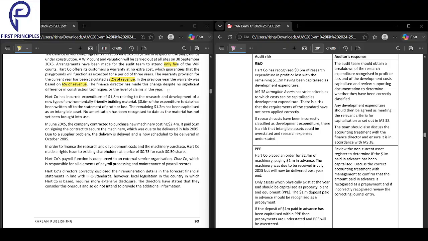Next, the company has incurred a research cost of 1.8 million. 0.6 to date has been written off to P&L. The remaining has been capitalized.